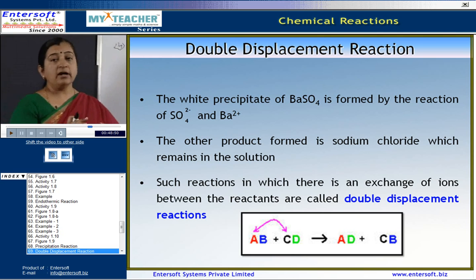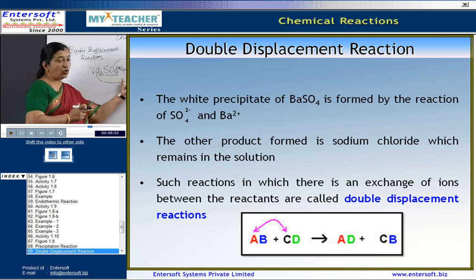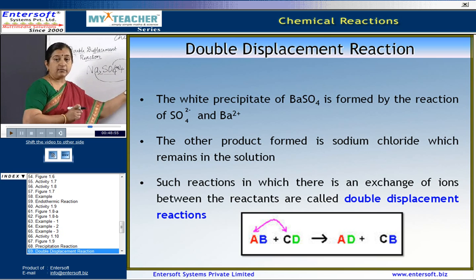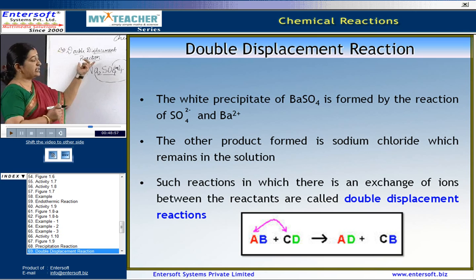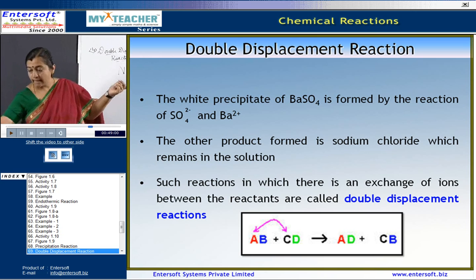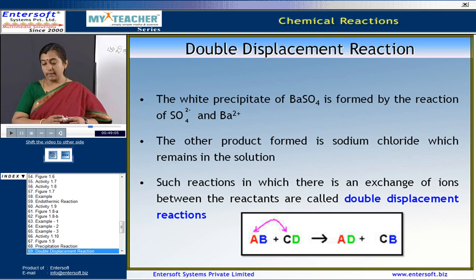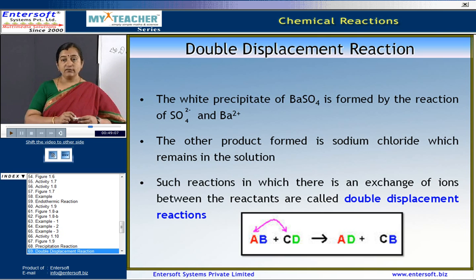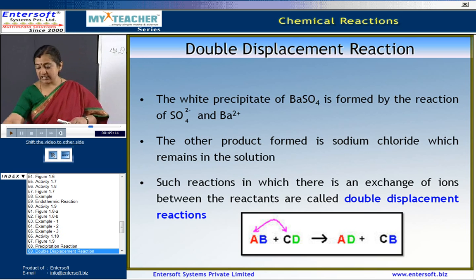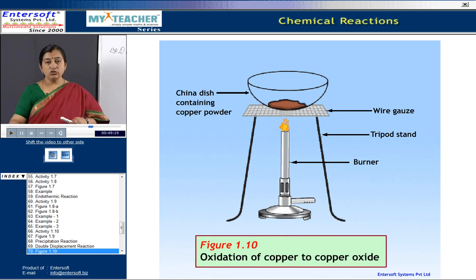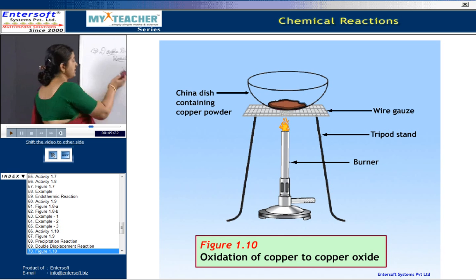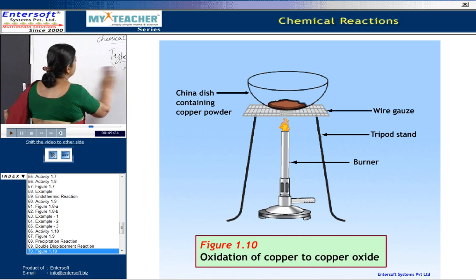So, both of them are exchanging their combinations, displacing the elements, and hence we can see double displacement taking place here. Such types of reaction are called double displacement. Such reactions in which there is an exchange of ions between the reactants are called double displacement reactions. Now, coming to the next type, that is oxidation and reduction.